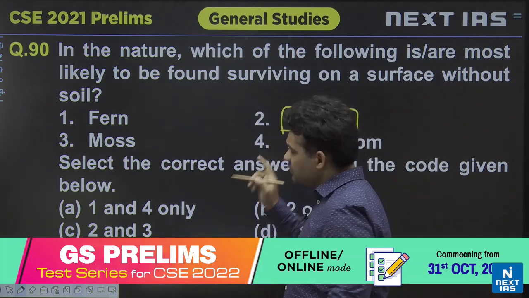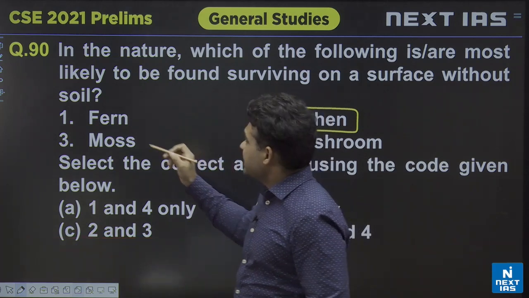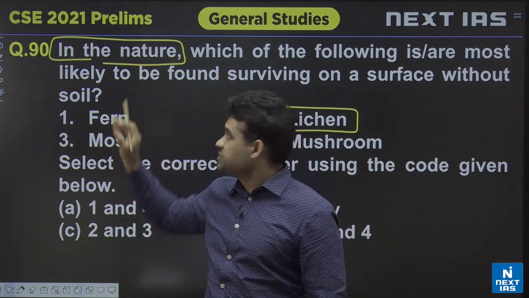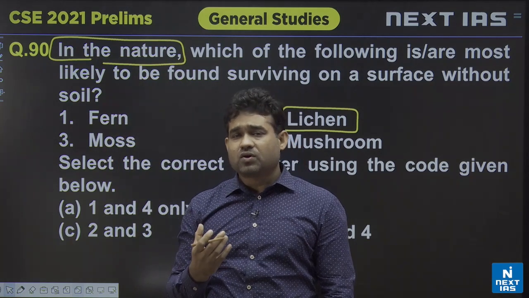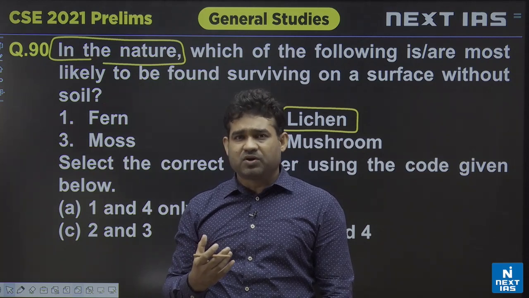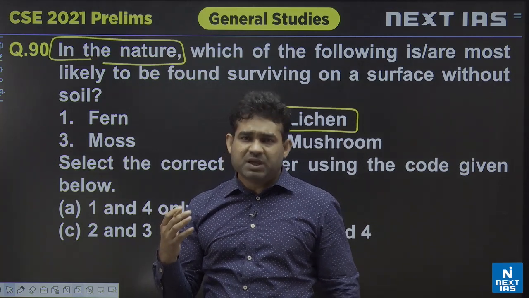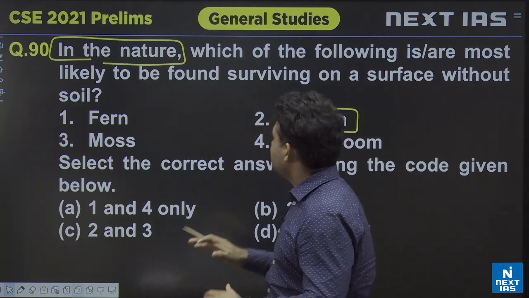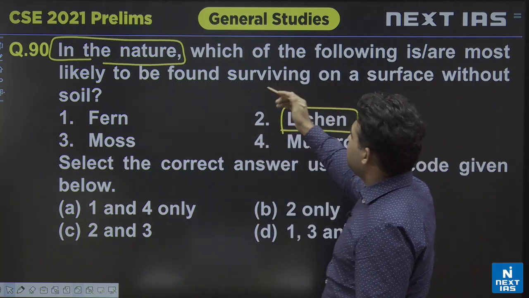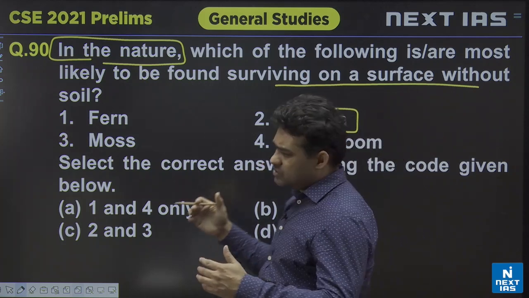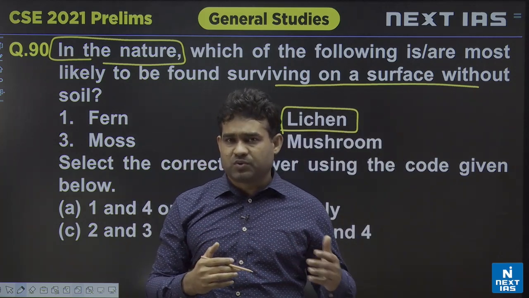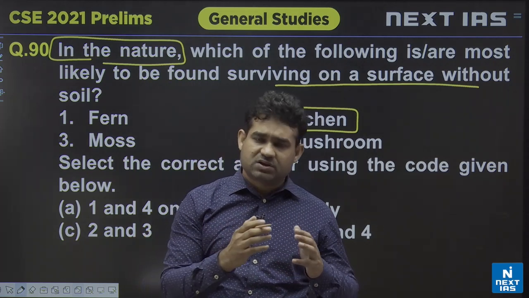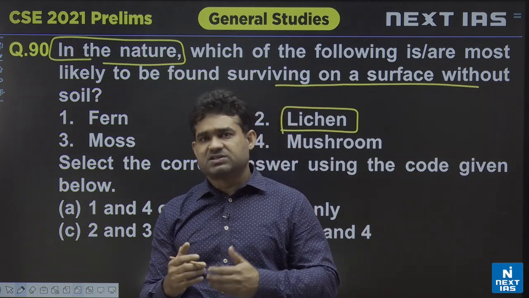But see what happens there. First of all, the question says in nature. So what I would construe from the word nature here is that they are not talking about hydroponics. If we talk about hydroponics, then various other plants may be grown without the availability of soil. The question says which of the following is or are most likely to be found surviving on a surface without soil. So as if there is no anthropogenic support, they exist in nature, and these are species that do not necessarily need soil in order to survive.